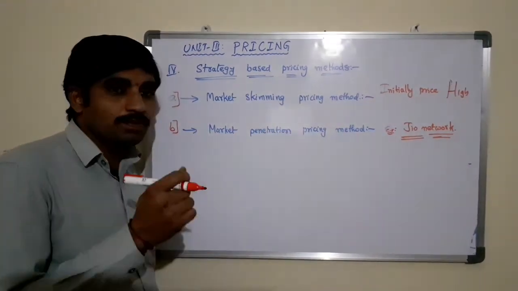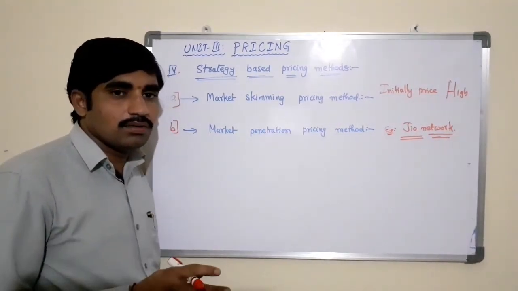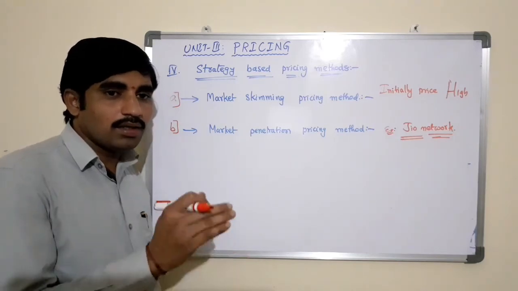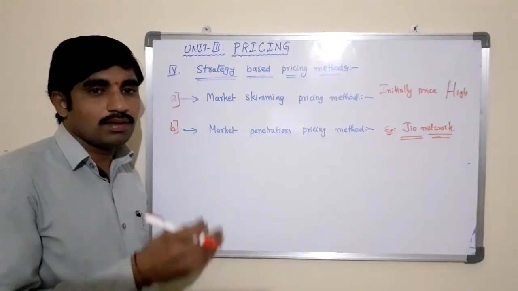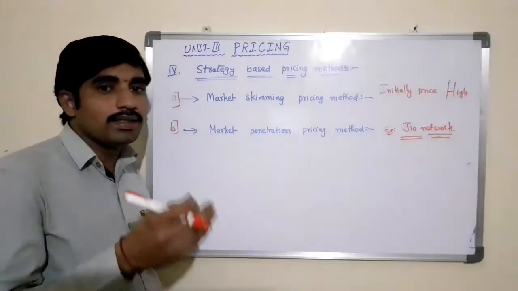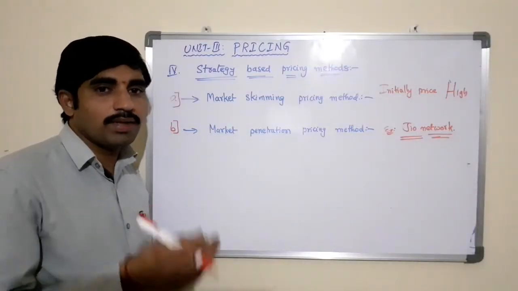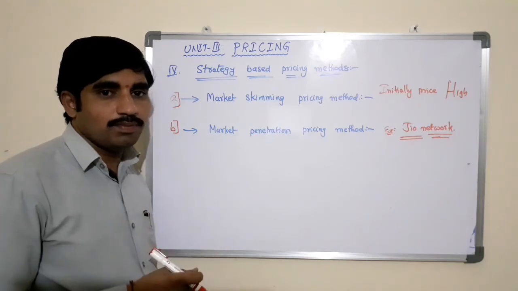Initially, the price of the product or the service is very low, and gradually, after attaining the maximum market share, they will increase the price of the product in order to maximize the profits of the business.